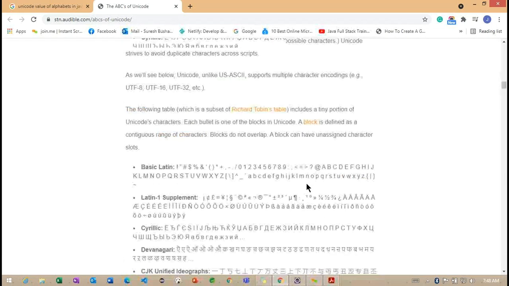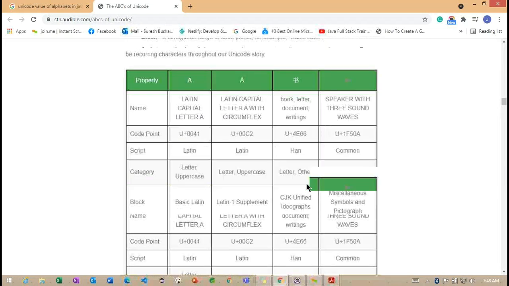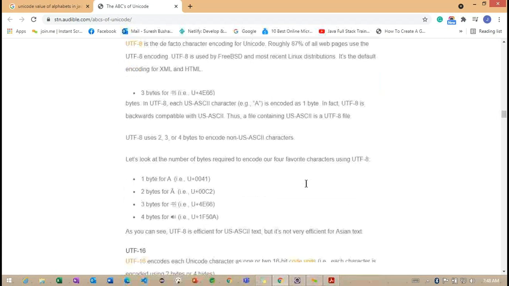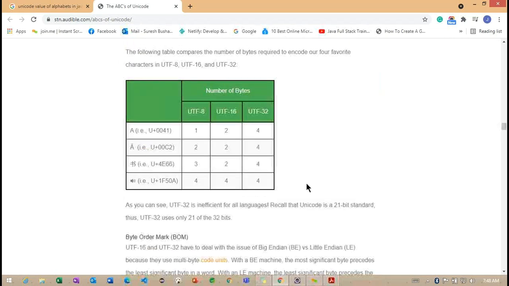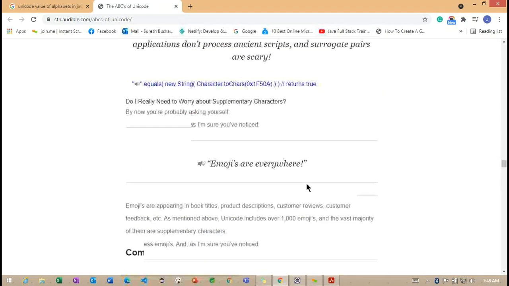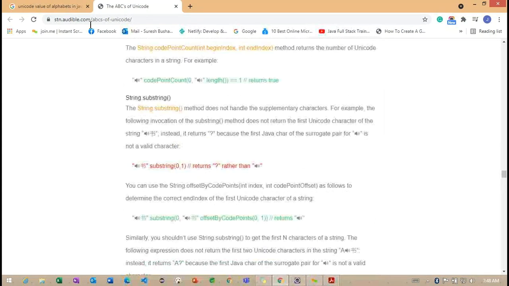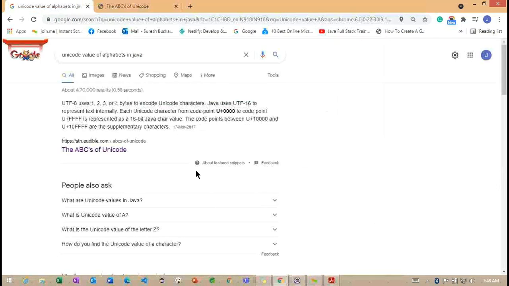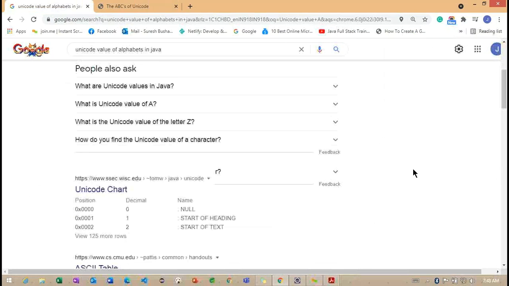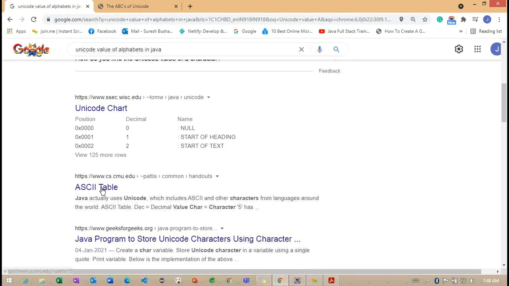Something Latin. Okay, maybe it is not giving this website here. Let me, it will give or not.